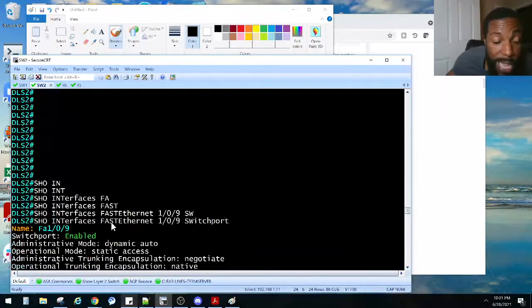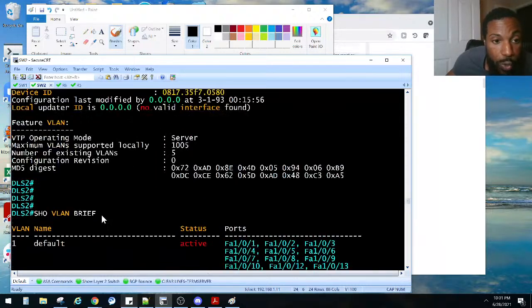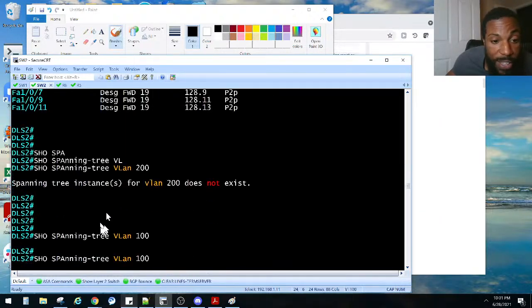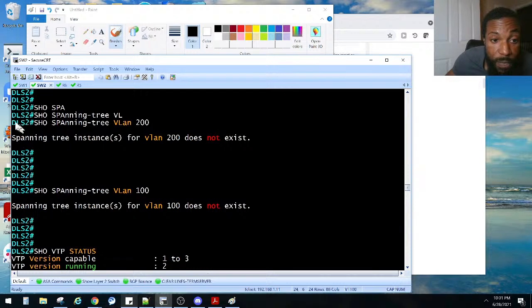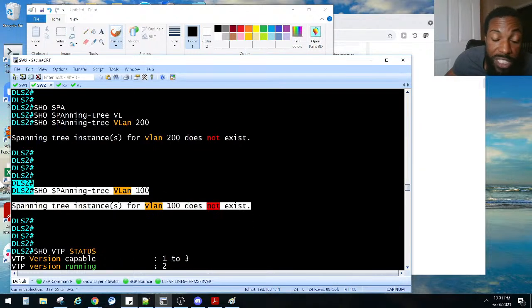Way back over, where was that? Right there. We checked for spanning tree instances for VLAN 200 and VLAN 100. There were no spanning tree instances on these switches because the VLANs did not propagate, because we had them in transparent mode. Then we put them in server mode, but the VLANs did not come across. Why? Because of a bug. Cisco is killing me here, right?